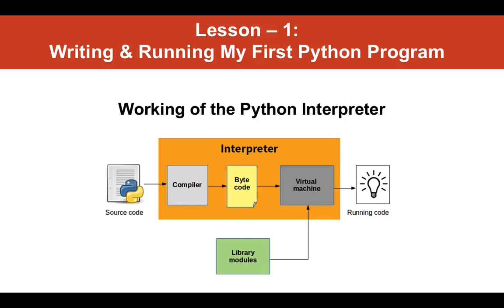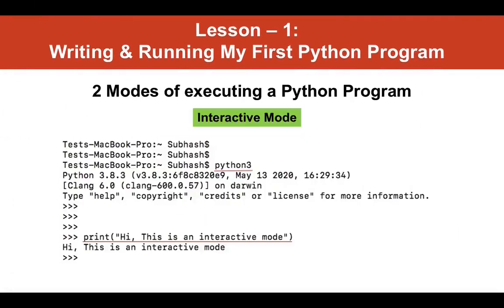Now, having said that, let us now learn what are the different modes in which we can run our Python code. Python code can be run in two modes. They are interactive mode and script mode. In interactive mode programming, the interpreter is invoked and the programmer can write instructions directly onto the interpreter without passing the source file as a parameter. Now, let me show you with an example.